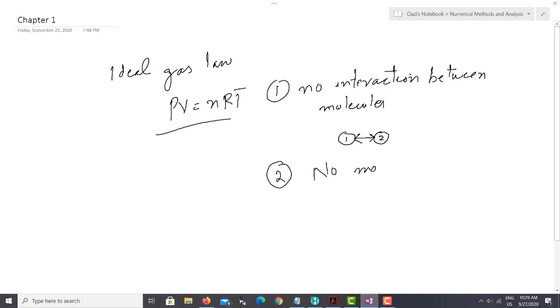No molecular volume. This is the second thing that you are assuming. It means this is your molecule, and it doesn't have any molecular volume. Obviously these two assumptions do not work in a real system. When something says there is no molecular interaction and no molecular volume, you can say this is not possible in a real environment.